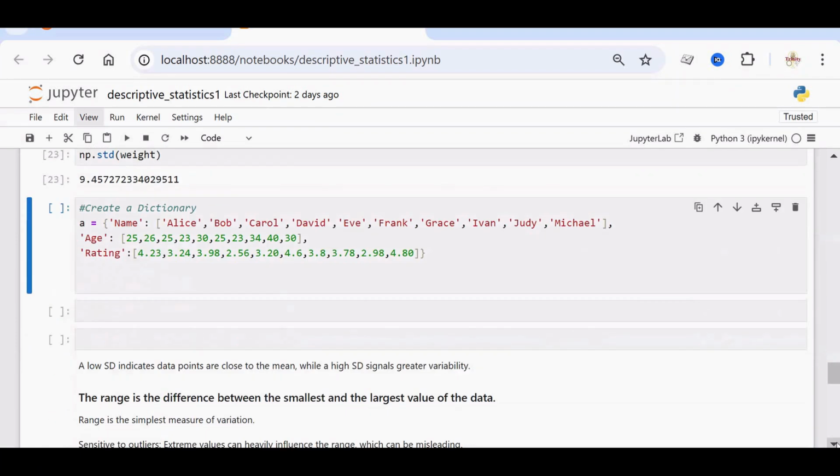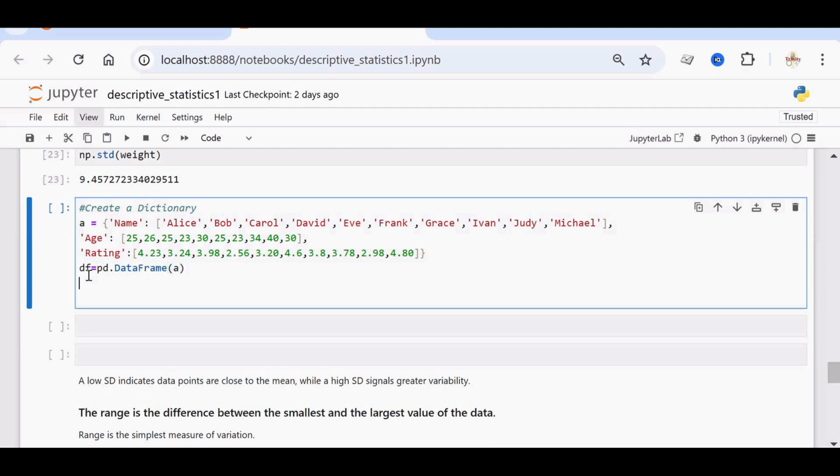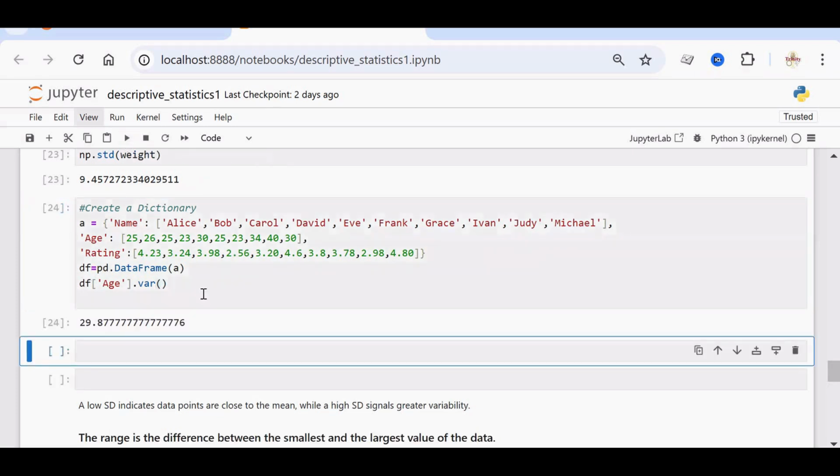Fine. We can also find out the variance and standard deviation using pandas. So here is a dictionary with 3 key value pairs: name, age, and ratings. Now let's create a data frame. df is equal to pd.DataFrame. Pass this dictionary. Now we can find out the variance for the numeric values, that is for age as well as for rating. So df of age dot var will find out the variance. Similarly, you can also find out df of rating dot var.